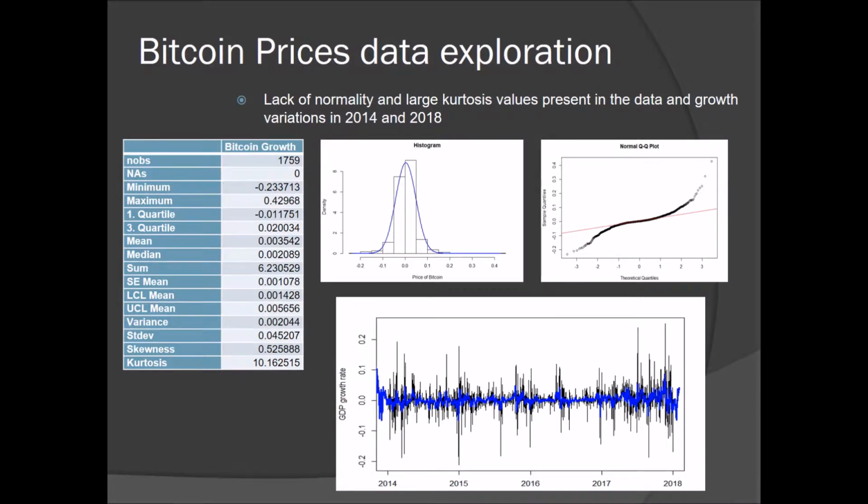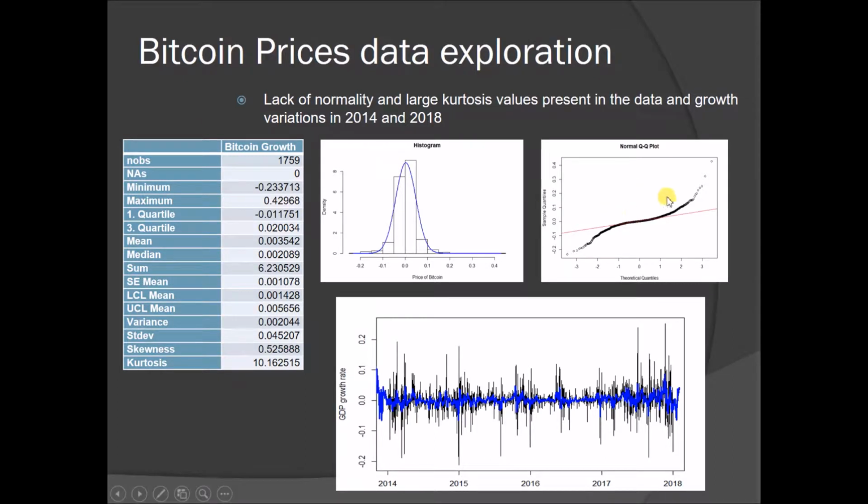I did a little exploration of the data to get an idea of how the distribution looked. I found that the data was somewhat normal, with a little skewness towards the right.